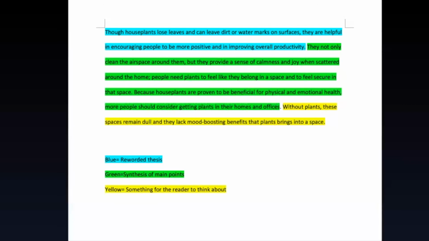So as you can tell, this whole conclusion functions starting with the most narrow and ending with the most broad. Feel free to pause and reread this at any point and try it out for yourself. Good luck.